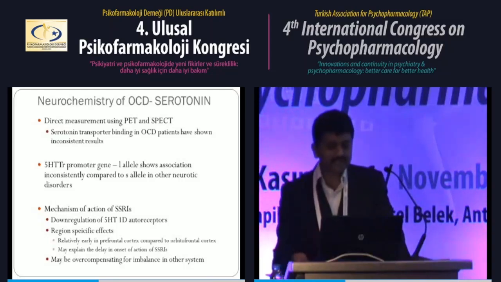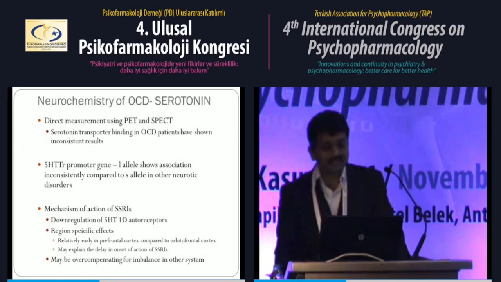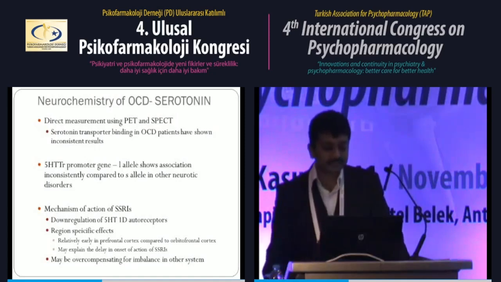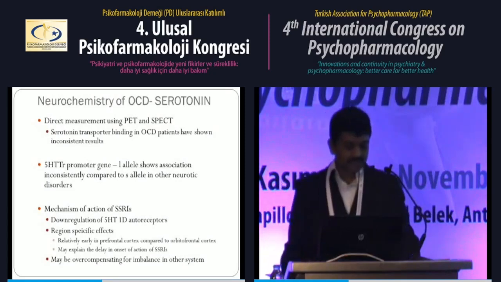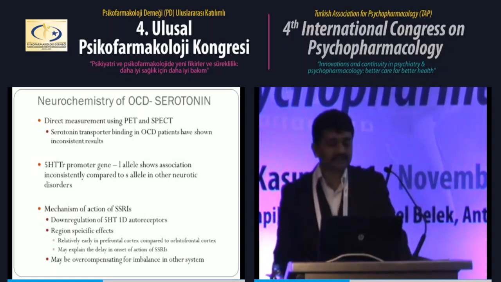An interesting finding regarding OCD is that most of the studies in neurotic and depressive disorders have focused on the S allele, and they have said that the presence of the S allele is associated with risk for depression or neurotic disorder. But in OCD, it is inconsistent, and the studies which are shown show more contribution of the L allele rather than the S allele. So, although we don't have evidence to suggest that serotonin is not directly related to the pathogenesis of OCD,